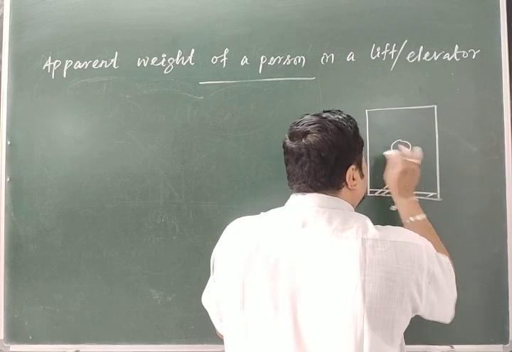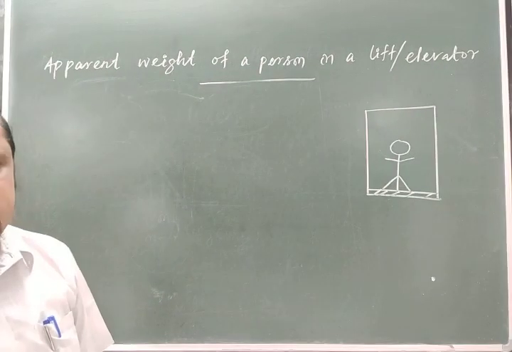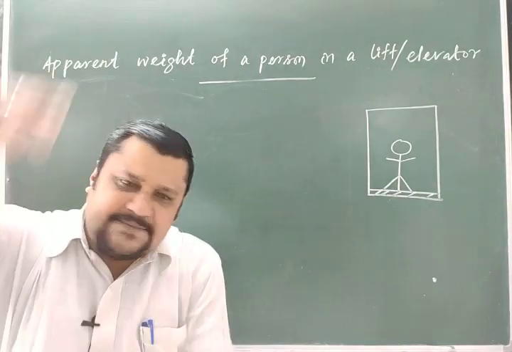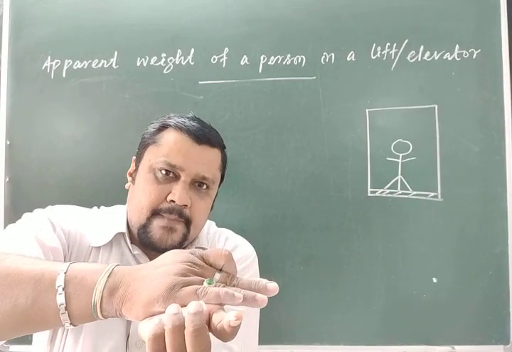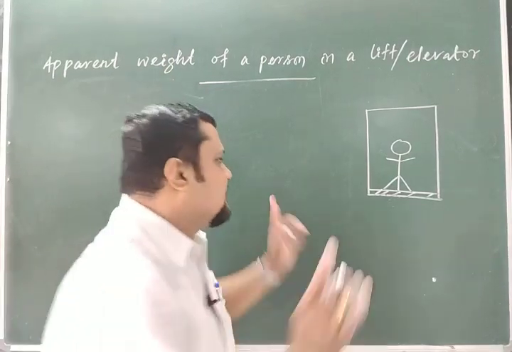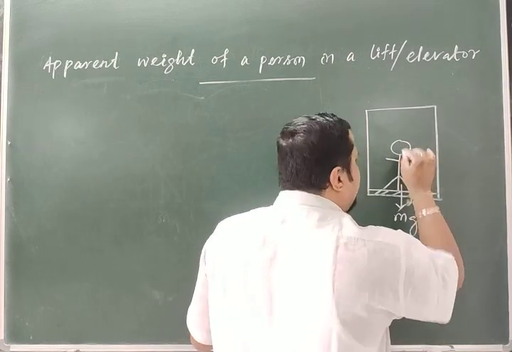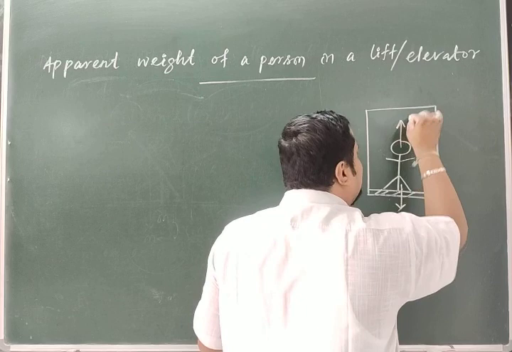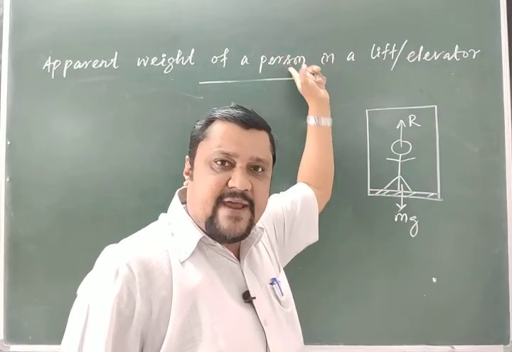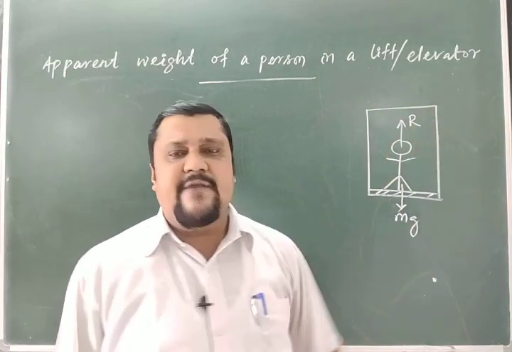The person is pressing the surface of the lift, so the lift will give the normal reaction. The person has a weight mg, and the lift will give a normal reaction R. This R is the apparent weight, and mg is the true weight.